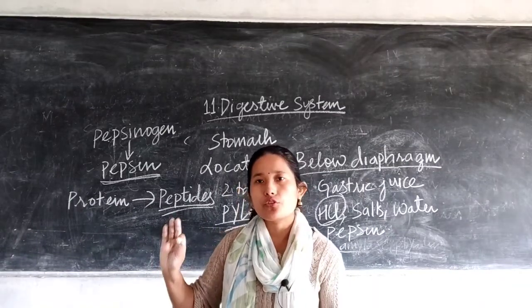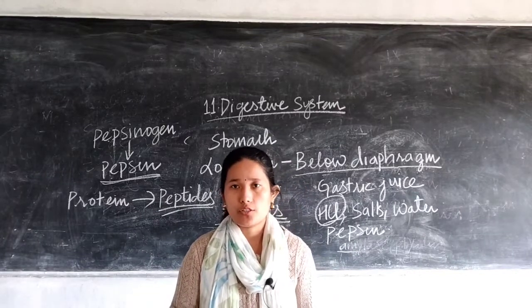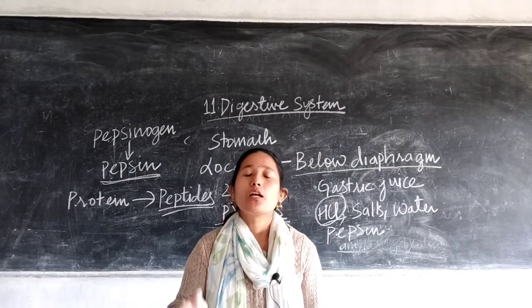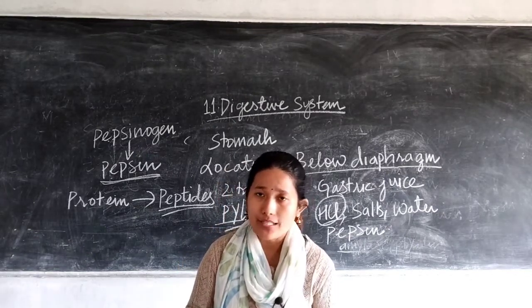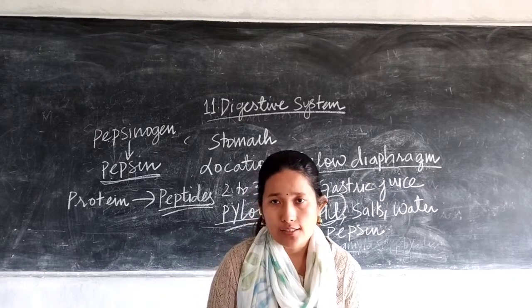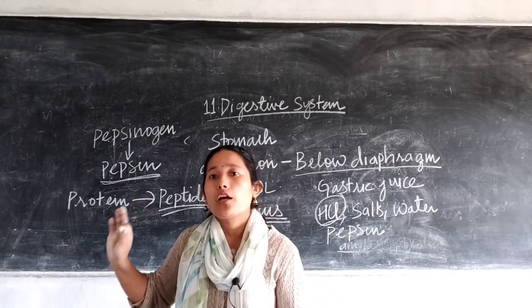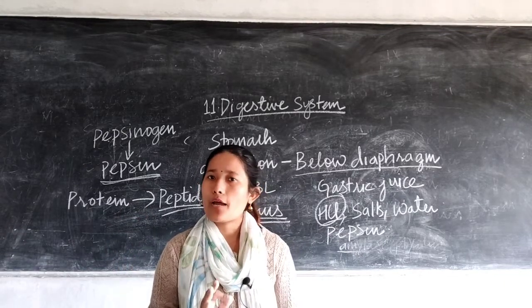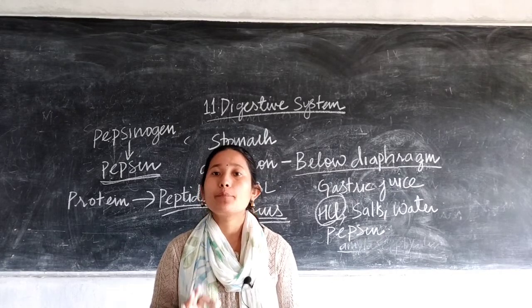Okay, so understood what about the salivary gland, saliva, its function, and the stomach, and what is the role of gastric juice, right? Next class we will be discussing the other components of the digestive system, that is the small intestine and large intestine. And keep one thing in mind: till the stomach, the breakdown of the complex component, that is carbohydrate or protein, has not yet occurred, right?